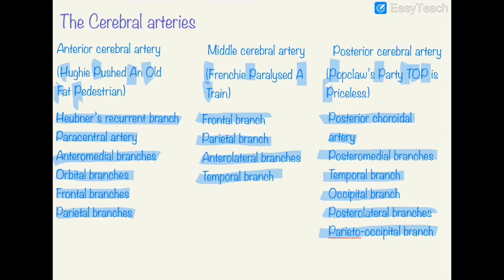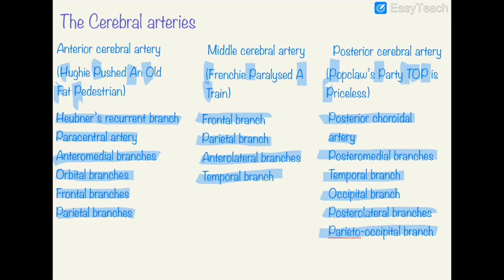Now the branches of the cerebral arteries can be subdivided into three main groups. They are the cortical branches, the central or perforating branches, and the choroidal branches, which supply the choroid plexus. For this video, we will need only the central branches and the choroidal branches.